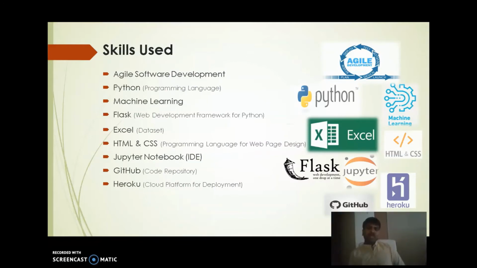Some of the skills used for this: this project is developed in an agile software development model. It is built by functionality, and it has been exposed to the website one functionality after the other, instead of everything at a big bang. The programming language used is Python, and some machine learning techniques have been used in identifying and recommending the right product based on what other customers are purchasing.